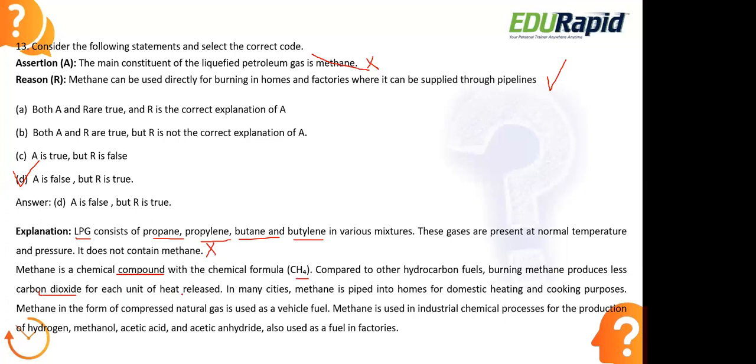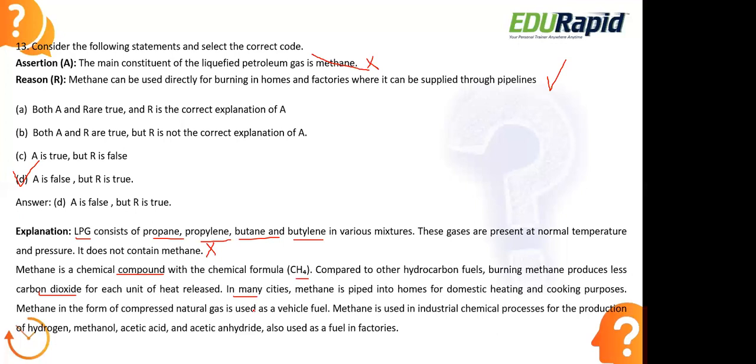When we burn methane, it burns completely without leaving much residue. Since it releases less carbon dioxide into the atmosphere, it doesn't pollute the city much. Because it doesn't cause much air pollution, compared with most of the other hydrocarbon gases, methane is comparatively better for our usage.